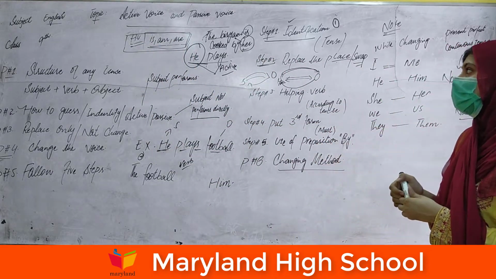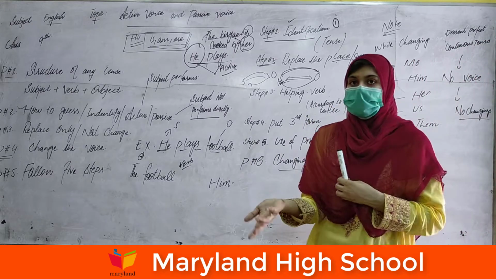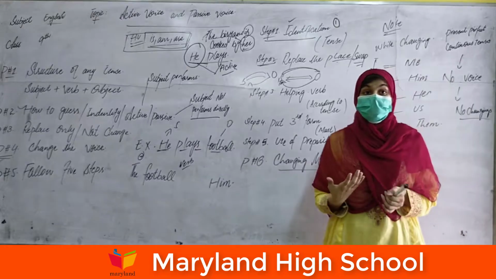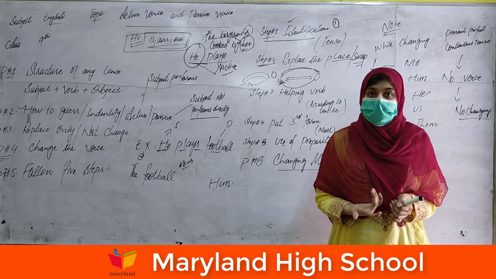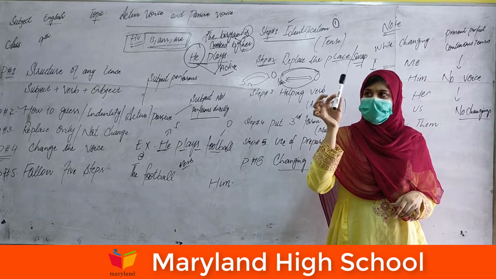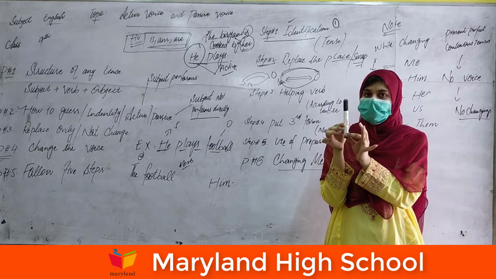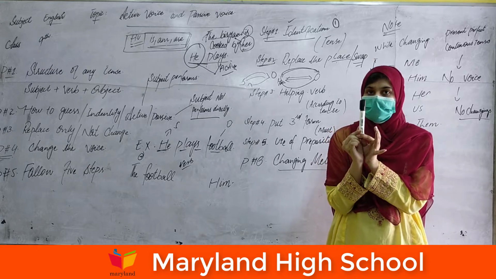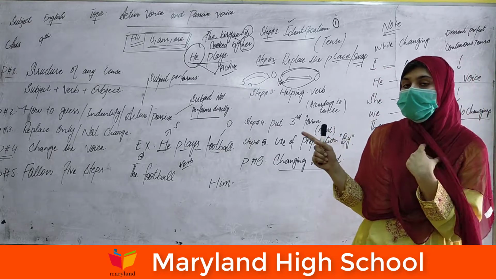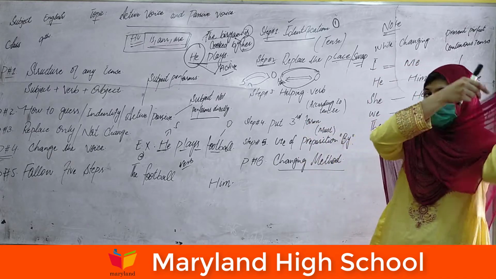Now the question is how we can put is, am, are individually. Individually, is, we will use with the singular. But the question is, what's the singular? How many board markers do I have in my hand? Only one board marker, which means this shows a single thing. A board marker is single. This is called a singular. Then we will use is with the singular one.